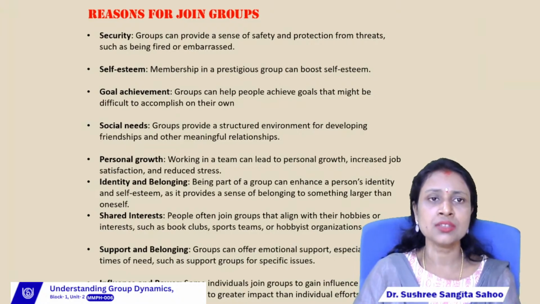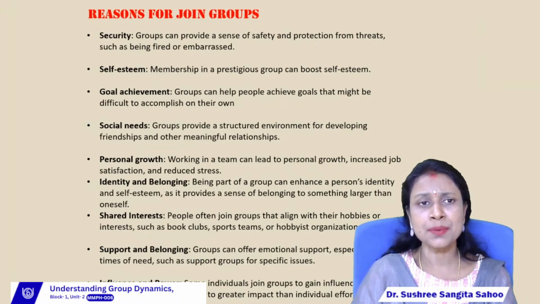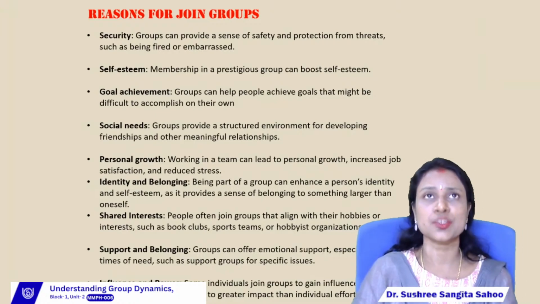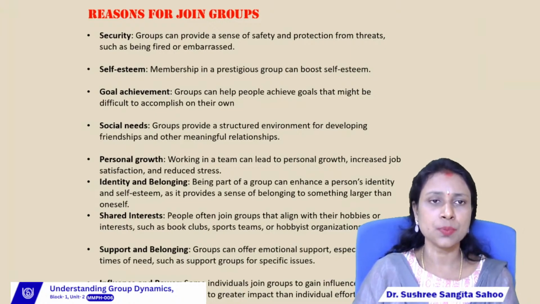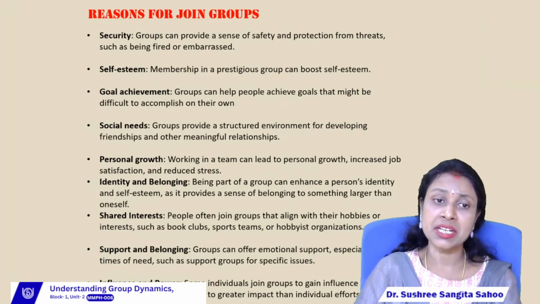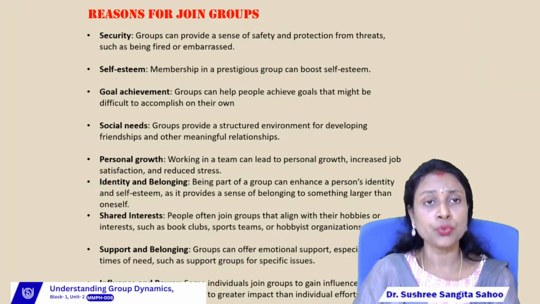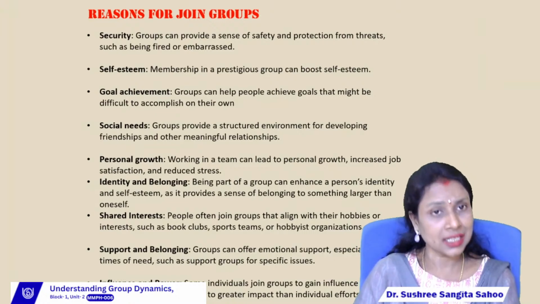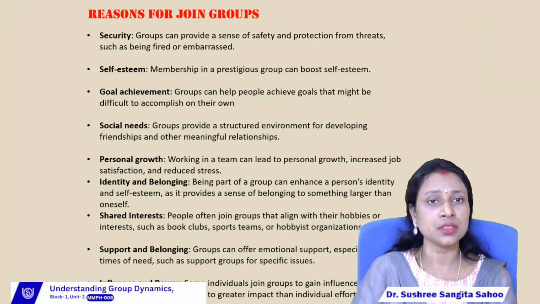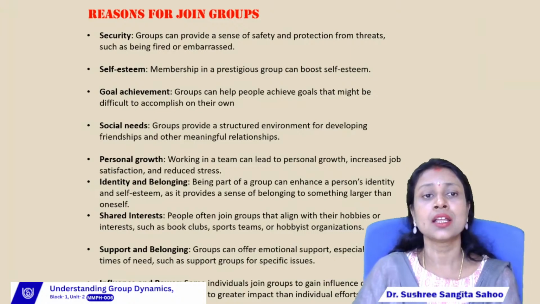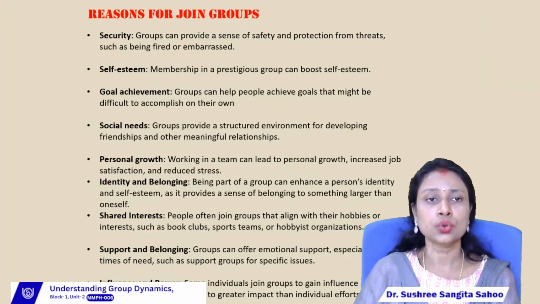Then the second one is self-esteem, right? Self-esteem is otherwise known as self-respect. Sometimes an individual person wants to join a group to get some prestige. Already I have said that in a group we can find some collective identity. So that identity is a prestige, or a self-esteem, for the members. For that reason, the people join the group.